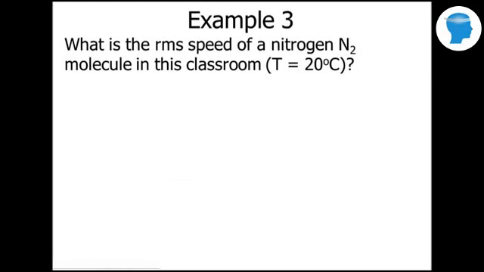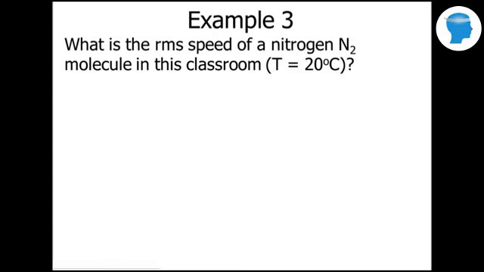Okay, let's look at another example. What's the root mean square speed of a nitrogen N2 molecule in this classroom, or in your room at home? Again, the temperature is probably about 20 degrees Celsius, but we have to change that into Kelvin, so that'd be 293 Kelvin. We have to look up the mass of nitrogen. I think it's 14 if it's monatomic, but this is diatomic, so I believe that's 28.